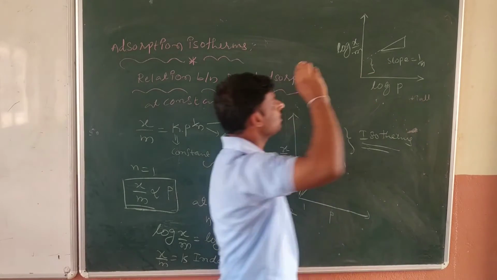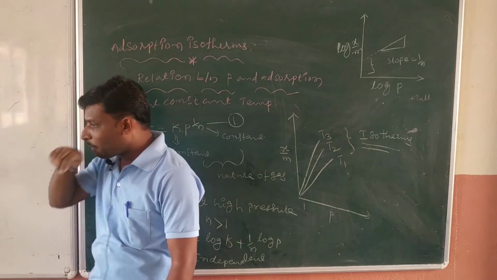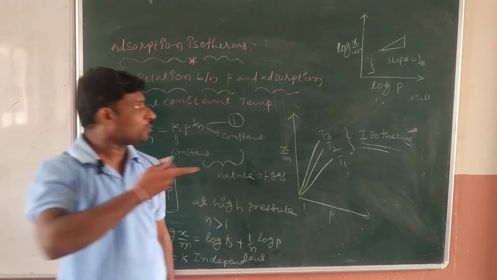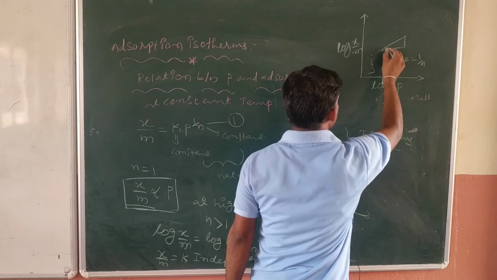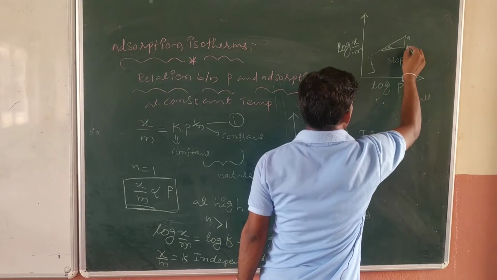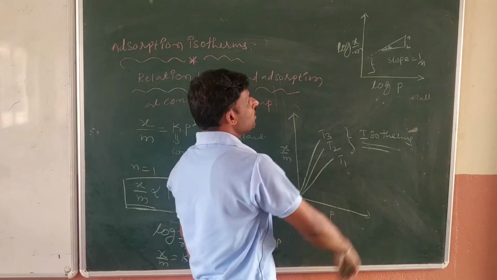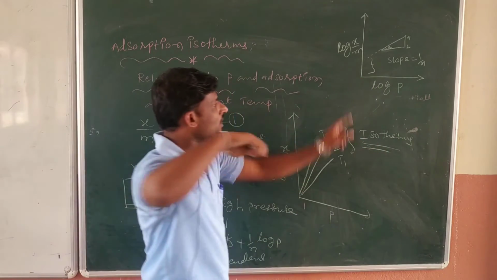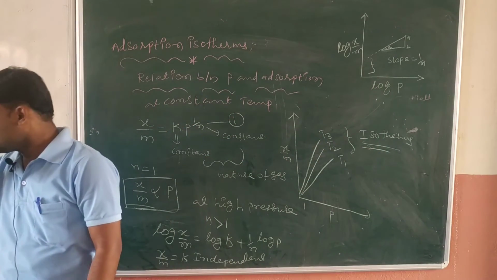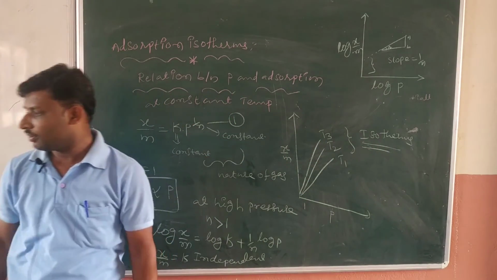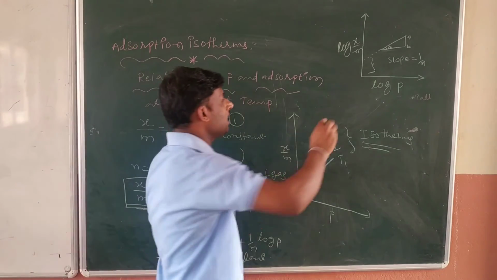See, here I am going to take the points. This angle here is theta, with points A and B. Now this intercept is called log K, the log K intercept.